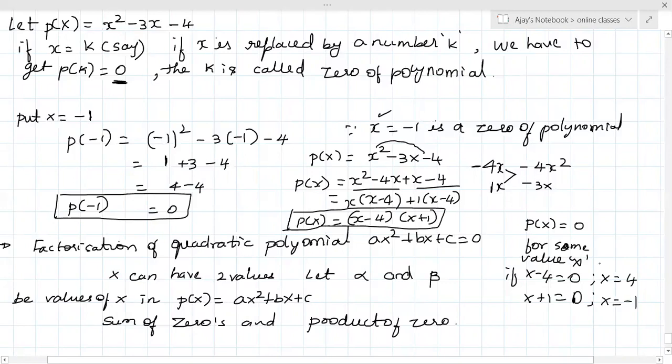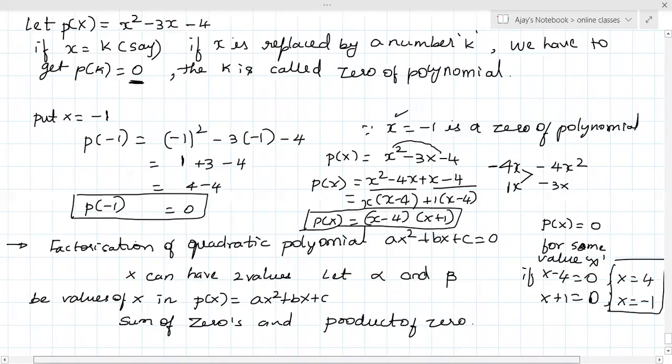So I got two values of x. What are those two values? 4 and minus 1. That means if I substitute 4 and minus 1, P of x will be 0.